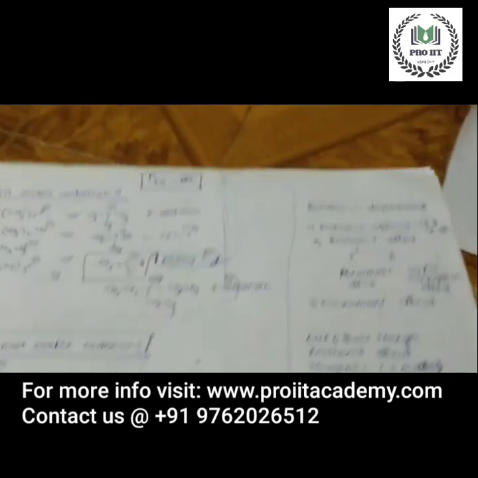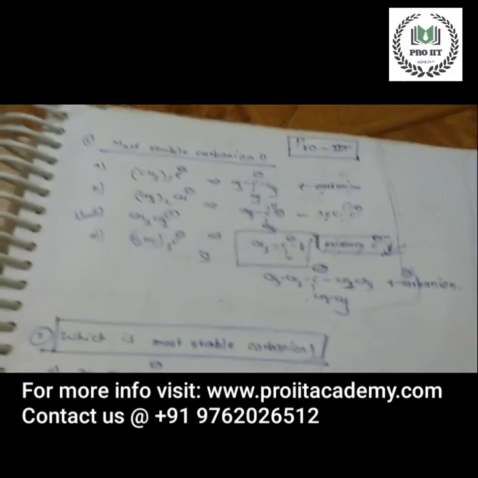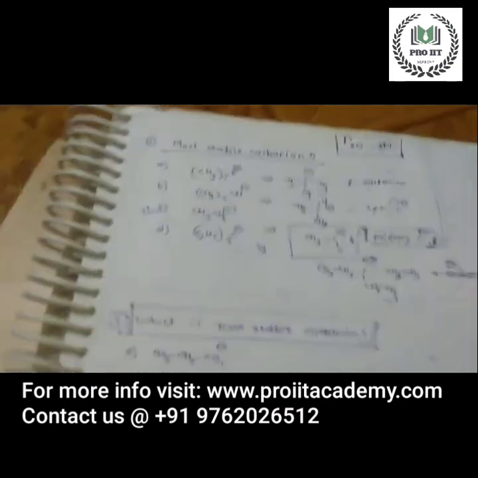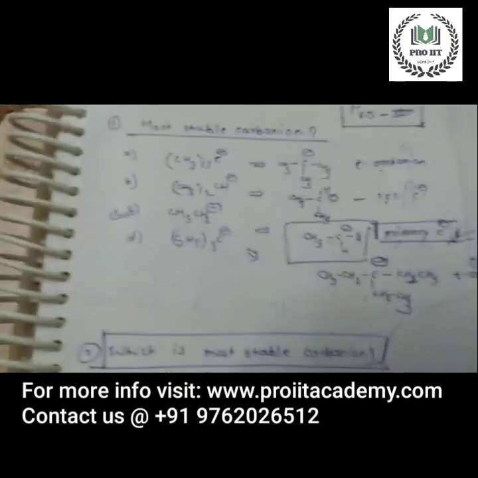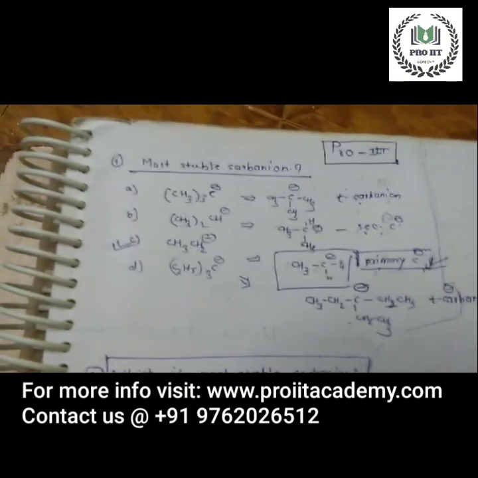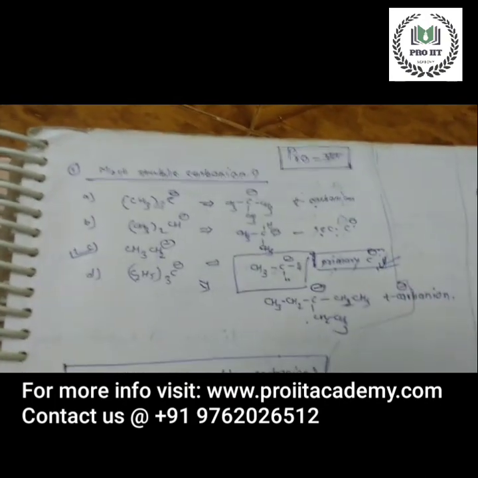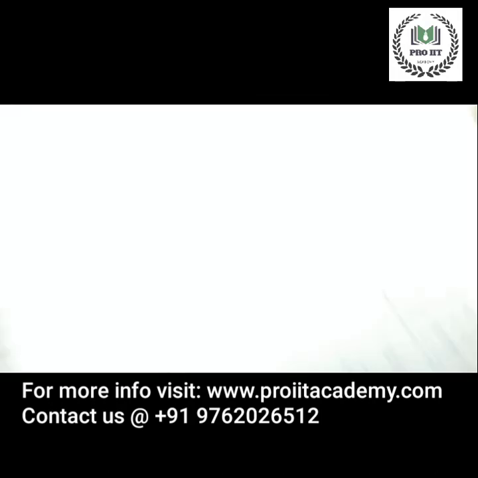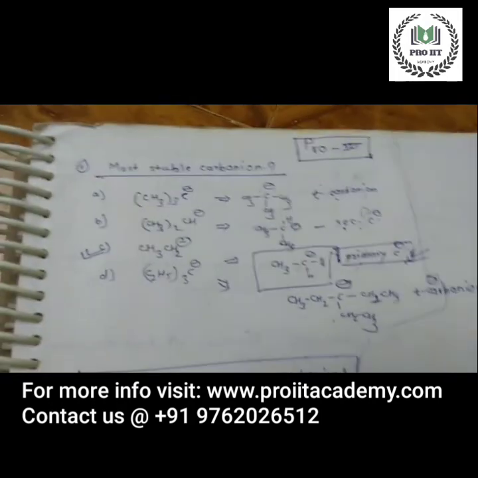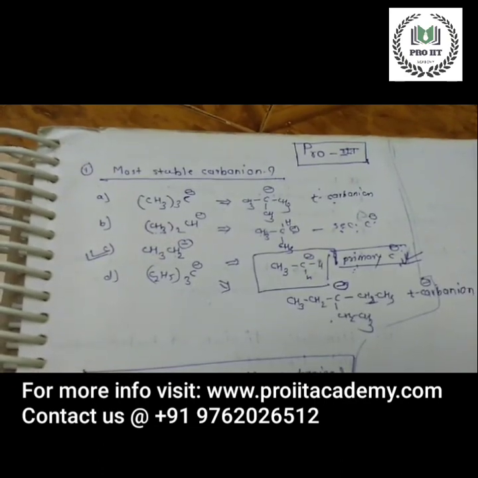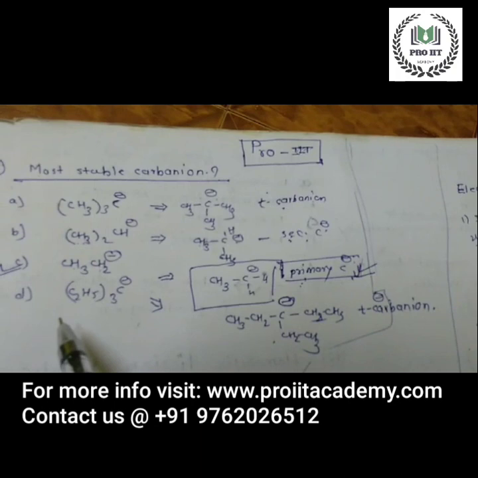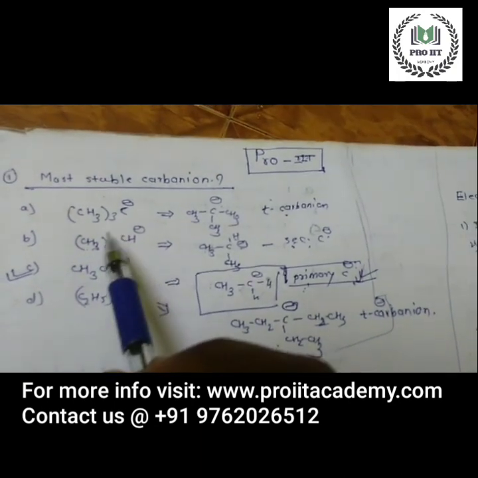We will slowly go from the less difficult part to the more difficult part. Let's start from here. Okay, the first question is, which is the most stable carbanion among the following?